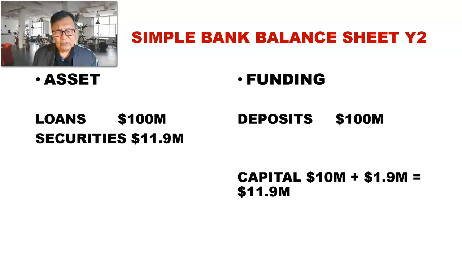So the return on equity is one of the key performance indicators of the bank, to ensure that the bank is able to reach the targeted return on equity, and that return on equity will be equal to the bank profit divided by banking capital. So if there is an increase in banking profit, there will be an increase in the return on equity.